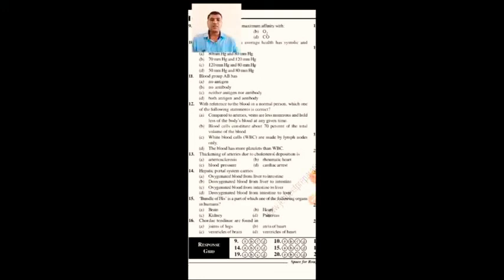Compared to arteries, veins are less numerous and hold less of the body's blood at a given time. Blood cells constitute about 70% of the total volume of blood. White blood cells are made up of lymph nodes only. The blood has more platelets than WBC. So from the 12th one, the blood has more platelets.